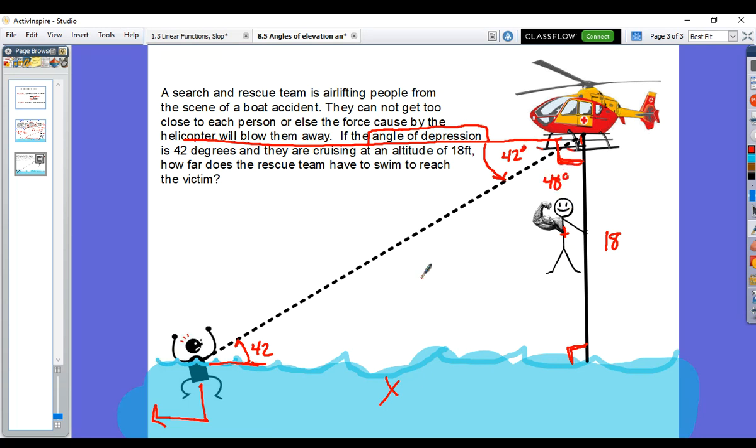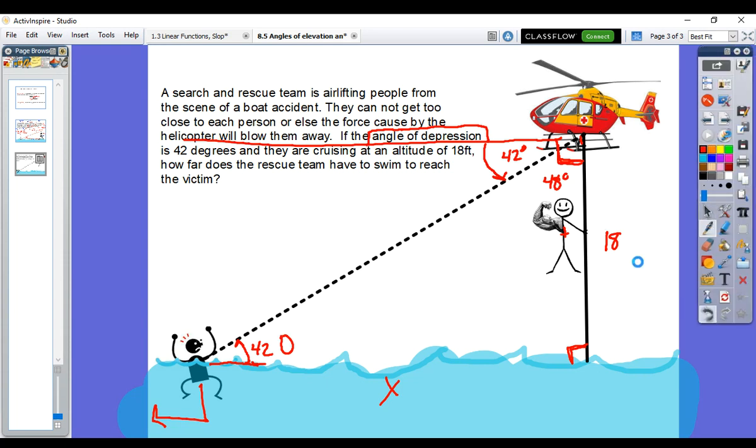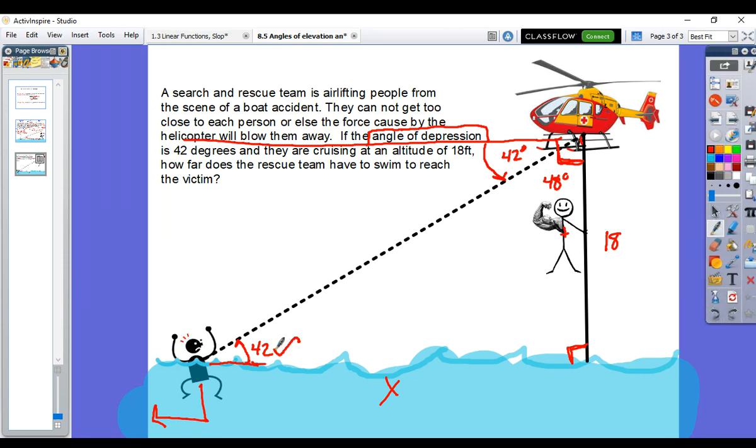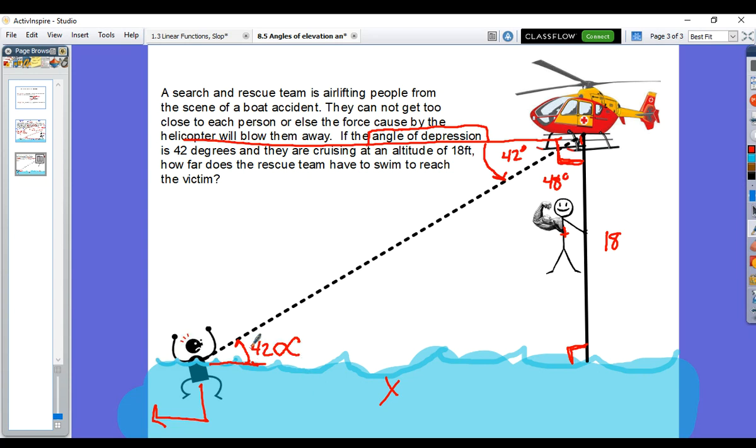Now, you have two options. We're going to put an alpha right here, meaning this is our first option. We can use this as our reference angle and do opposite over adjacent, which is a tangent ratio. So we're going to be using a tangent that way. But then we get 18 over x. Again, we have another problem where we have the x in the denominator. Or we can use this reference angle up here, call that our beta, where we have opposite over adjacent, another tangent, but then the x in the numerator.